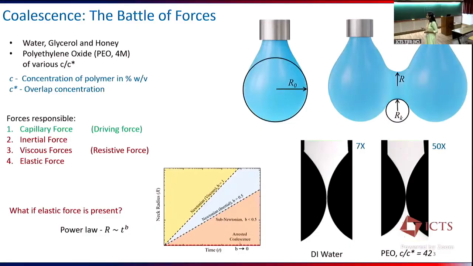In this study, we focused on the pendant configuration and extracted three parameters from the experiment. The first is the initial droplet radius R0, and the other two are the principal radii of curvature: radial curvature and axial curvature. The radial curvature is 1 by R, where R is the minimum neck radius, also called the minimum bridge radius, and RK is the axial radius of curvature. We calculated this by fitting a circle at the location of minimum bridge radius.